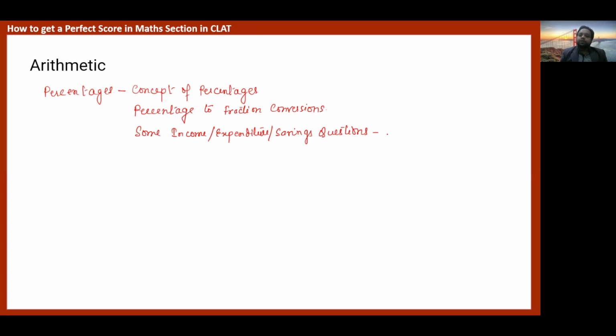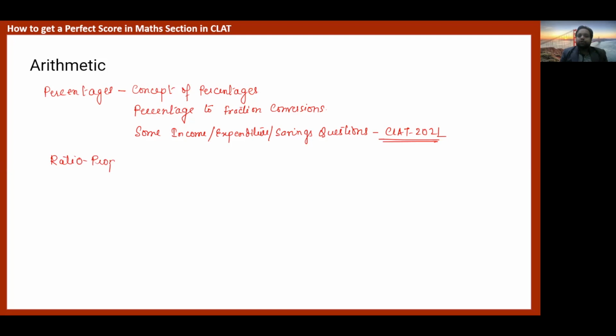These type of questions. If you see the CLAT 2021 paper, there is a whole set, a whole paragraph of say 5 questions where they have asked the concepts of percentages. In fact, the whole caselet was based on percentages. So as a chapter and as a part of data interpretation also, percentages holds immense importance in mathematics. In fact, we say that percentages and ratio proportion are the two pillars of the arithmetic part. So these two chapters you cannot avoid at all.